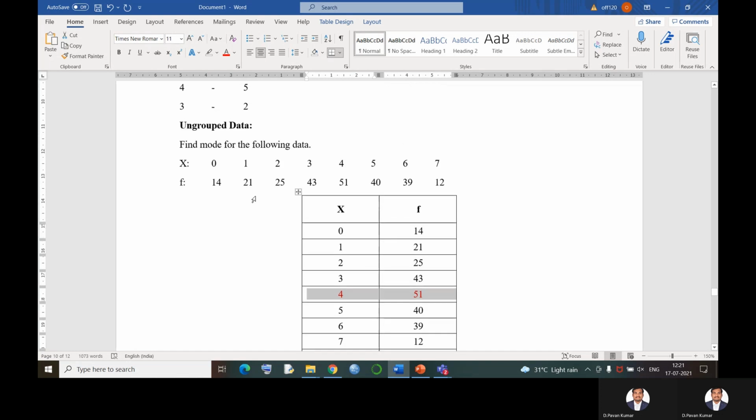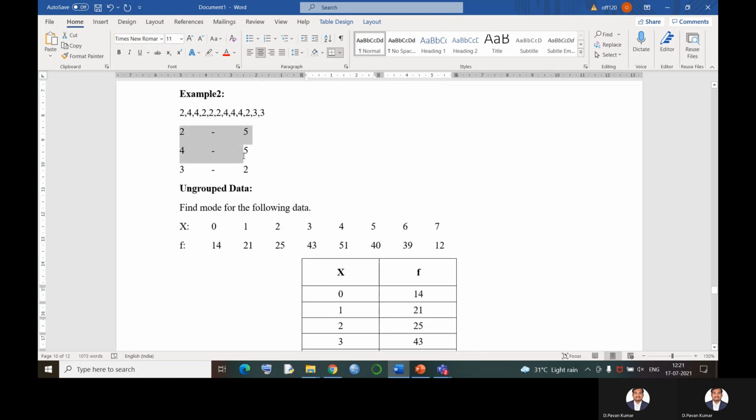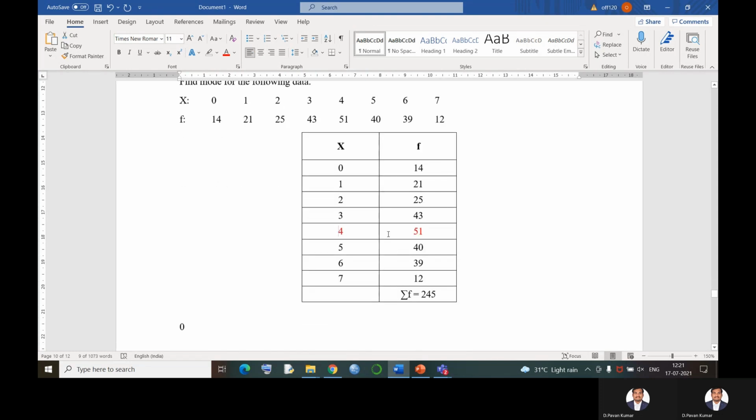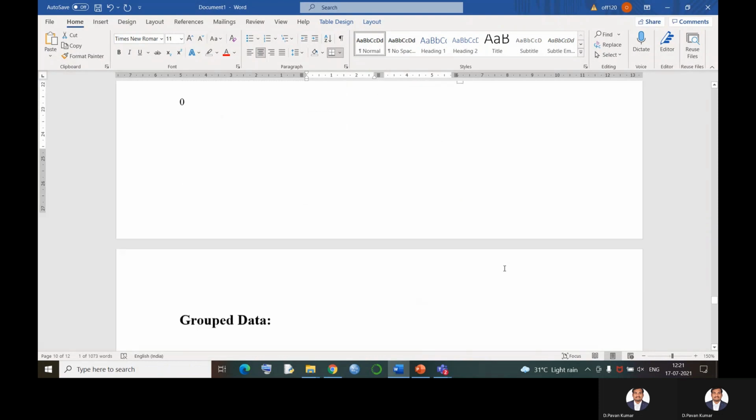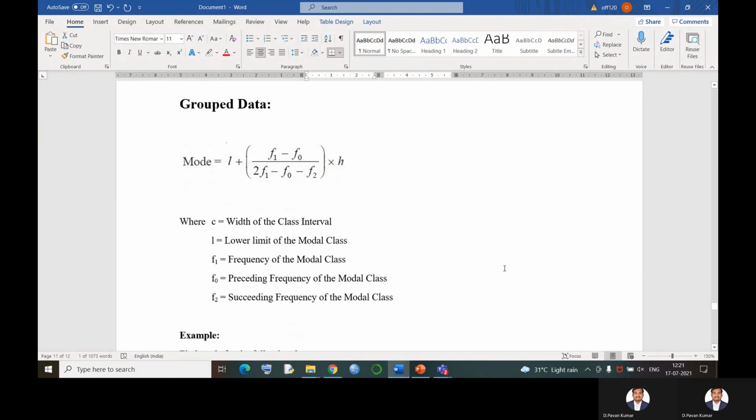Even when we are converting n observations to ungrouped data, the first column is called x and the second column is called frequency, right? So finding the answer in ungrouped data is very easy for us. Whichever frequency is higher, the value pointing to that frequency is called the mode of the given distribution.